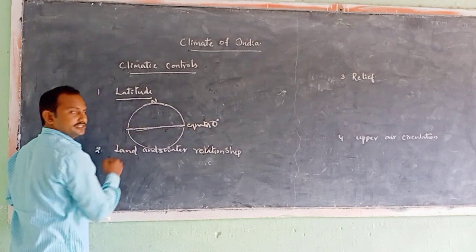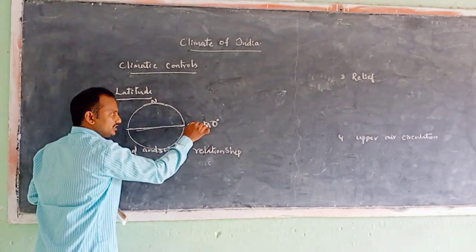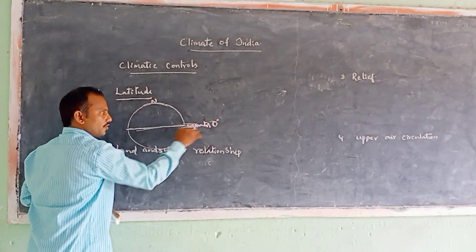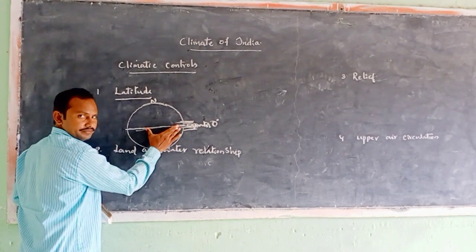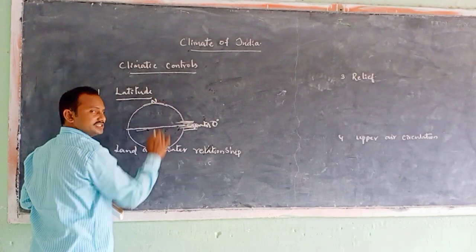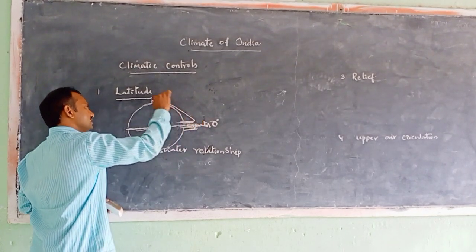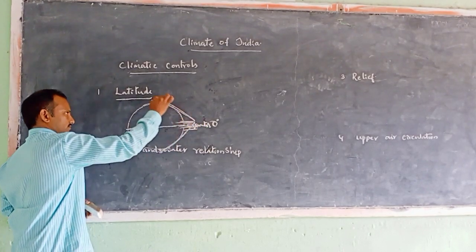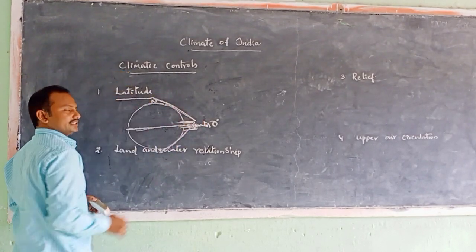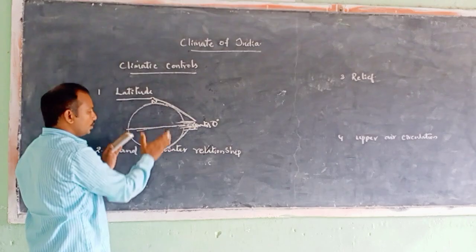Why do the lower latitudes receive high temperature? Near the lower latitudes the sun rays fall directly. That's why it receives higher insolation. Whereas at the North and South Pole the sun rays fall slantingly and also travel a long distance. That's why the polar regions are cooler.